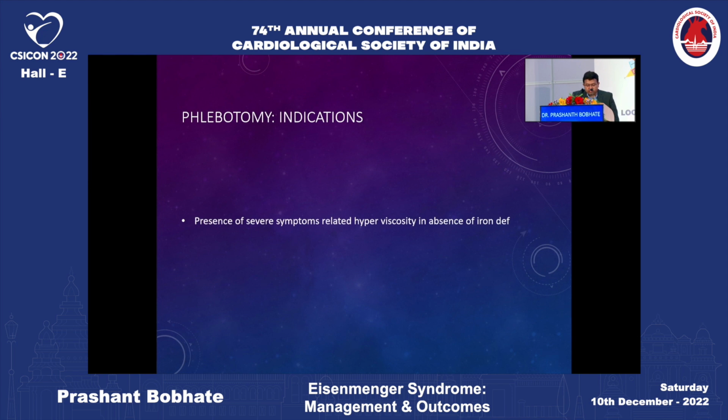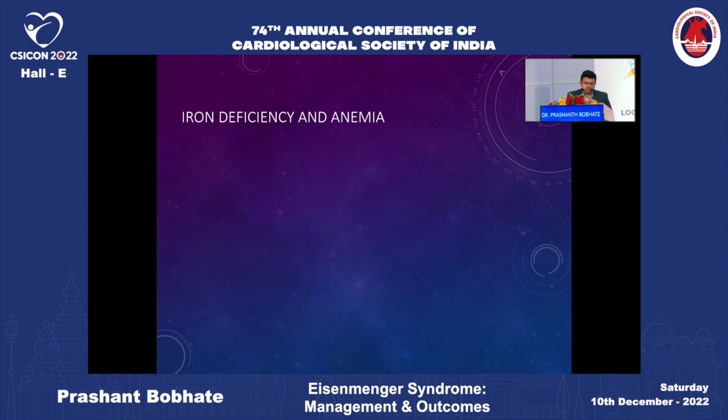So what are the indications of phlebotomy? If there are symptoms of hyperviscosity and in absence of iron deficiency, if the patient does not have iron deficiency, we have to prove that and then only consider doing a phlebotomy. And in preoperative status, if the patient is going for a non-cardiac surgery, we can maintain a hematocrit, where hematocrit less than 65 would be essential. So these are the only two indications in which we would do a phlebotomy in these patients.